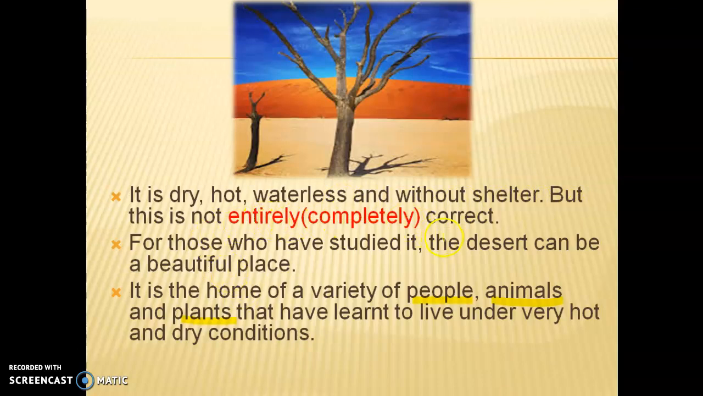This is not entirely correct. Here the writer is telling that whatever we are thinking is not the complete truth, right? For those who have studied it, the desert can be a beautiful place. The desert is completely different from what we know about it. It is the home of varieties of people. Animals and plants also live in such an area, and they know how to live in such dry conditions.